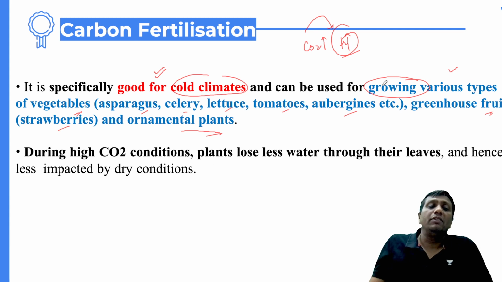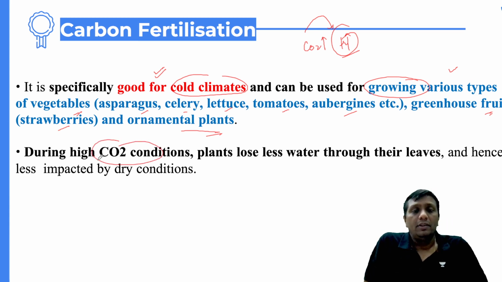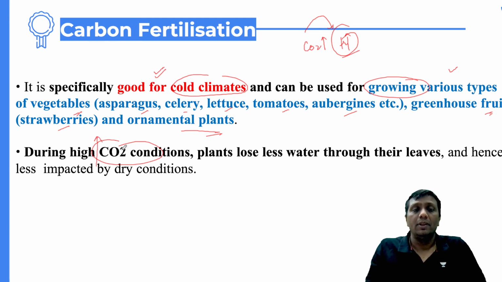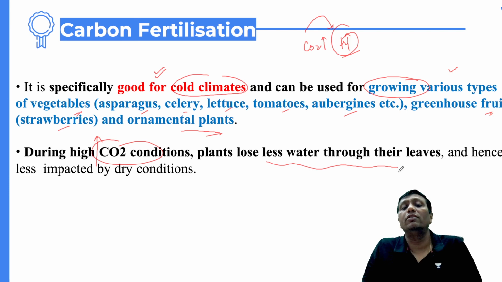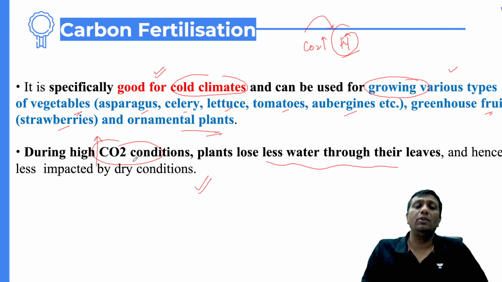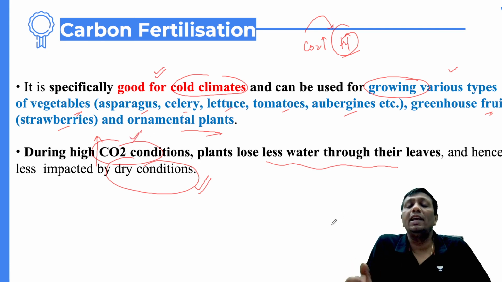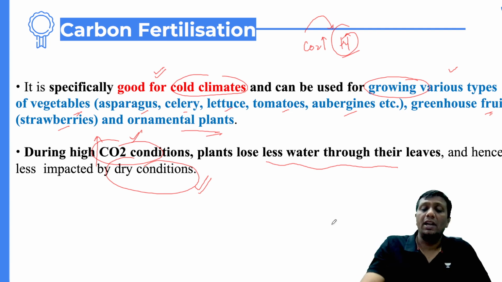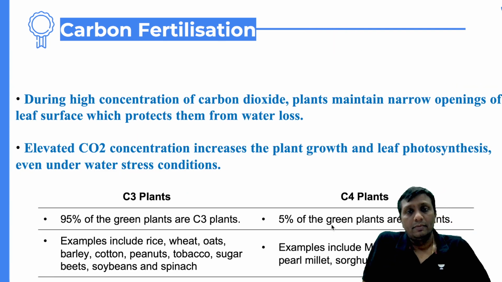See one thing more, guys: whenever the CO2 level rises, it also protects a plant against water stress. So wherever the CO2 level increases, less water is required for the growth of plants. This is another benefit. A plant living in dry conditions, due to the increase of the CO2 level, will have less water intake. That is also a benefit of carbon fertilization. It has also been observed.